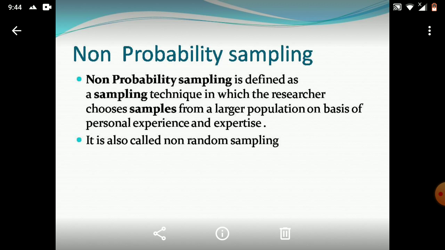He just selects 10 students on the basis of his personal judgment, expertise, some quota, whatever. If the selection is not based on probability, but on personal judgment, expertise or experience, then this kind of sampling is known as non-probability sampling.